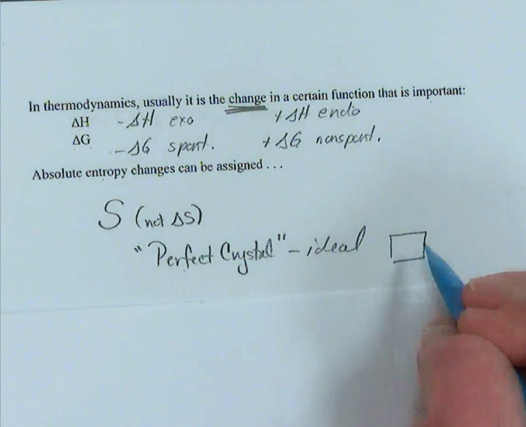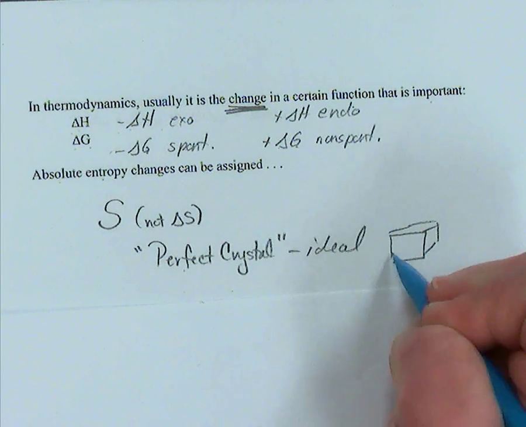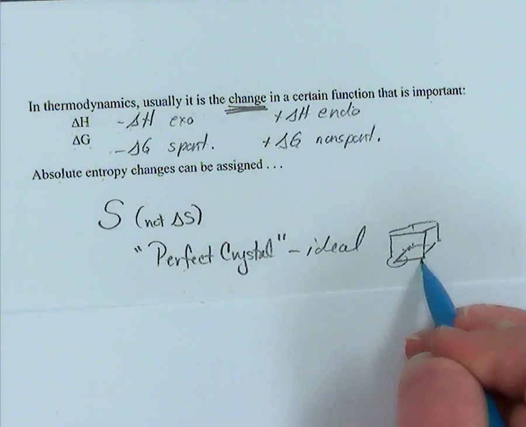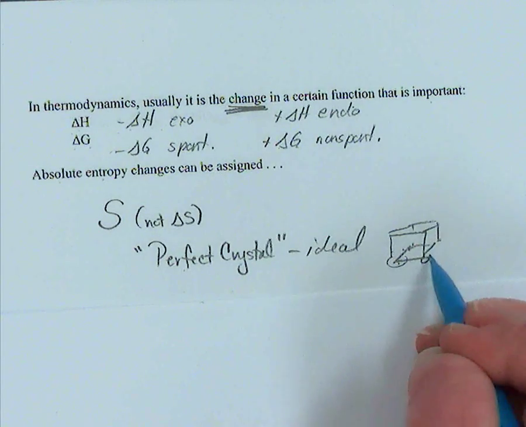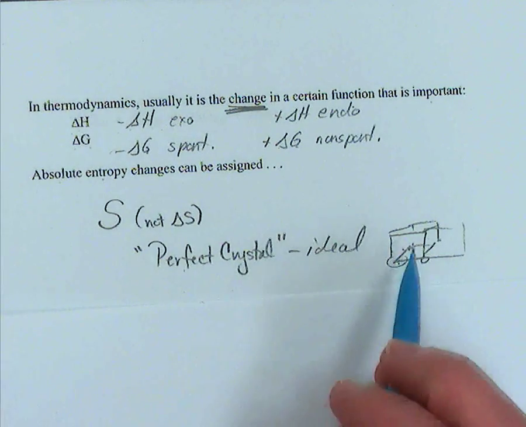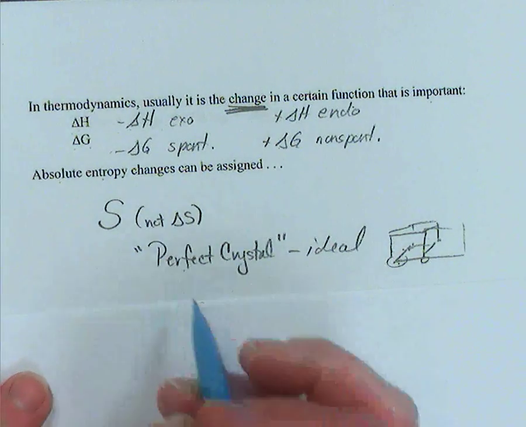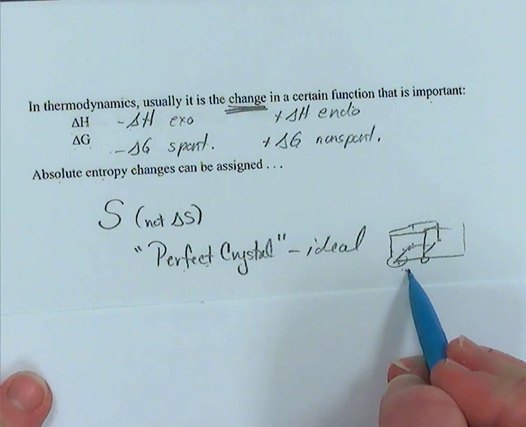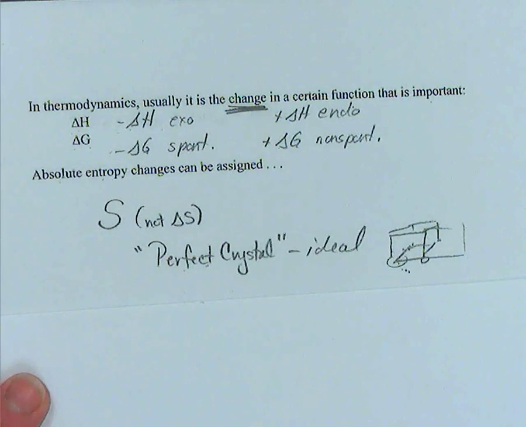If it is a cubic crystal, every distance, you know how good I am at artwork, every distance is identical. There is nothing that is out of place. Perfect. Well, this then would have zero disorder. It would be absolutely ordered.